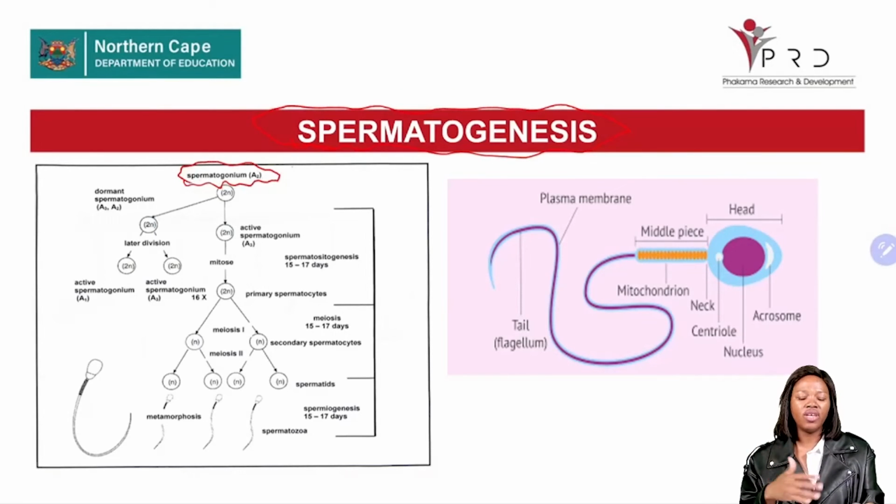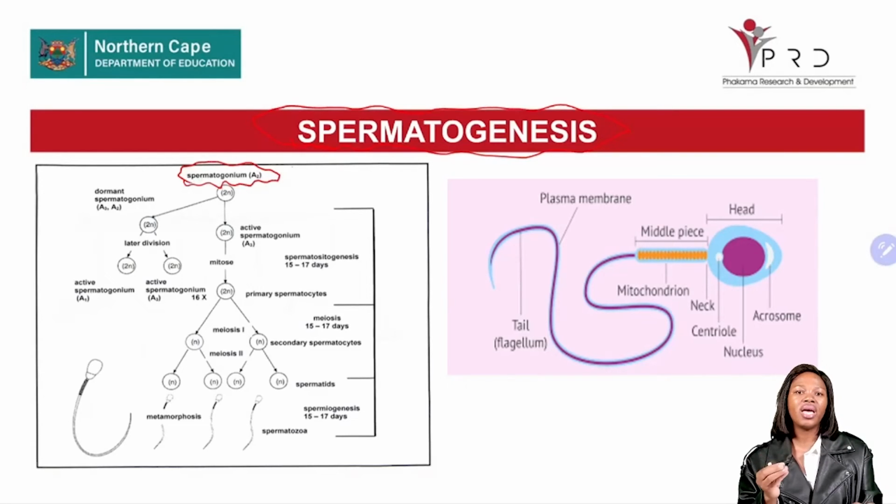Now, before we continue with spermatogenesis, the production of sperm cells, you need to understand that when it comes to sexual reproduction, we need a male and a female. A male contributes 50% and a female contributes another 50%, making up 100%. Meaning the sperm cell has to be haploid, and the ovum also has to be haploid. So when these are combined, they will form a diploid zygote.